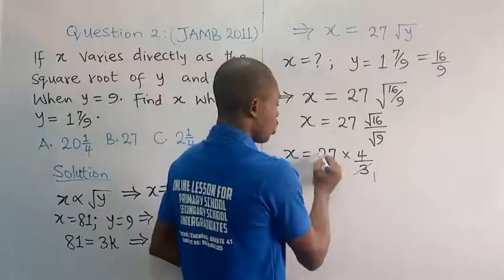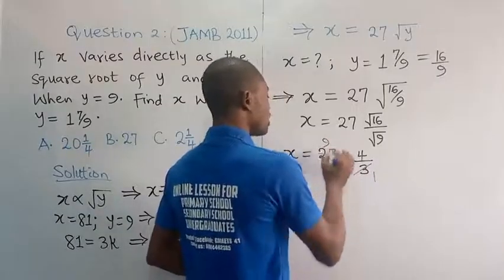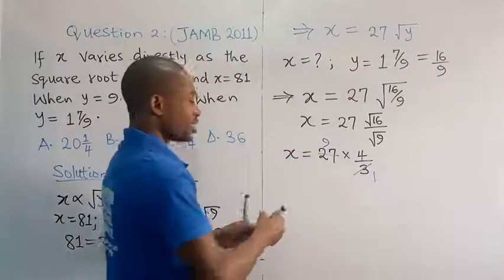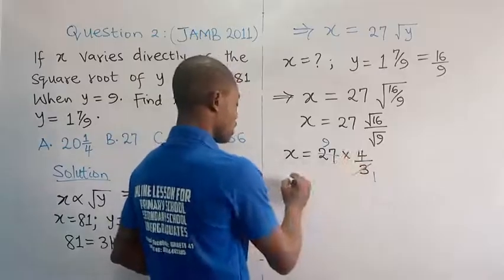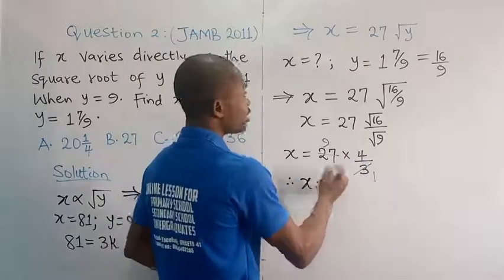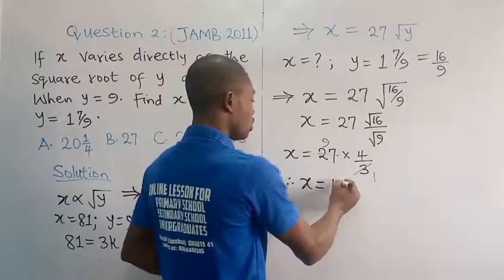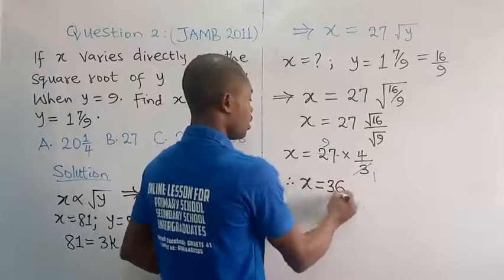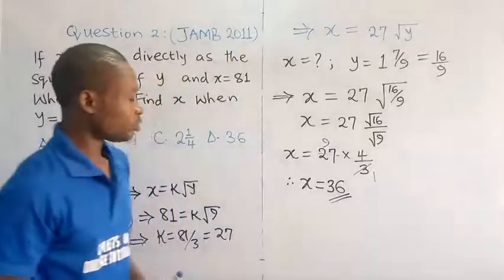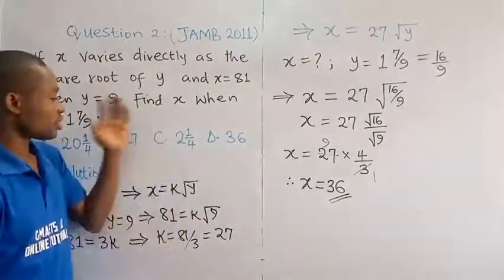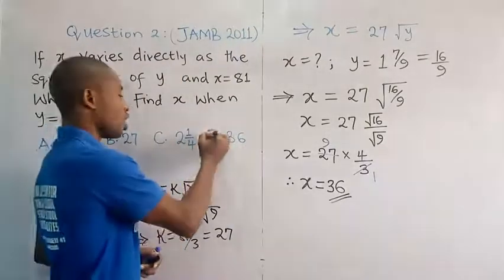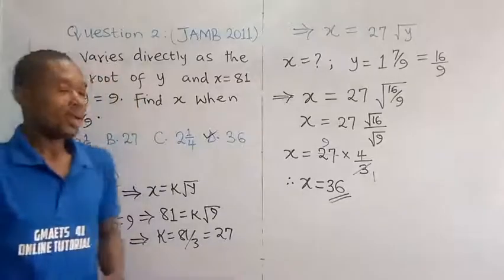3 can divide 3, you get 1. 3 can go into 27, you get 9. And then 9 times 4 would give us 36. Therefore, the value of x when y is 16 over 9 or 1 whole number 7 over 9 is equal to 36. And of course, this is the answer to this question. The correct option is option D.